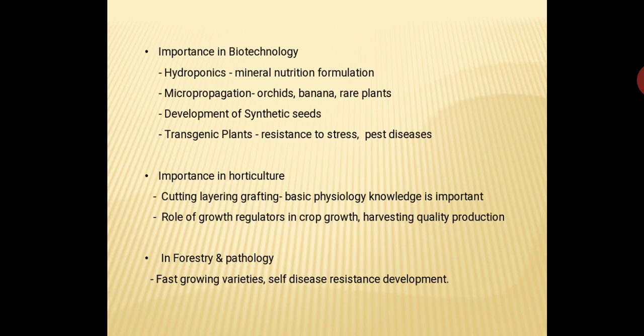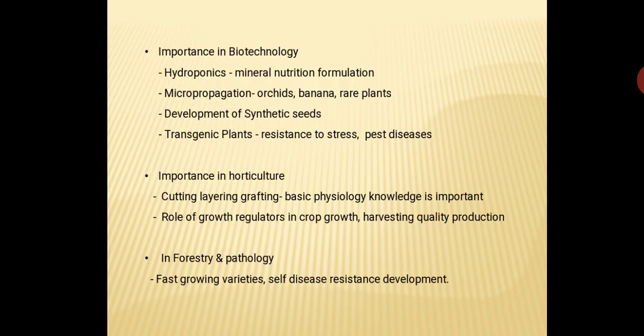Similarly, layering or grafting. Two plants, when they are joined together, can grow as a single independent plant. That is what we call grafting. For grafting, we must have the knowledge of physiology: whether the plants belong to the same genus, the same species or the same taxonomic group. Then they will join together and succeed in developing the new plant. Any other plant from any other taxonomic group cannot be grafted. So this knowledge is because of plant physiology.